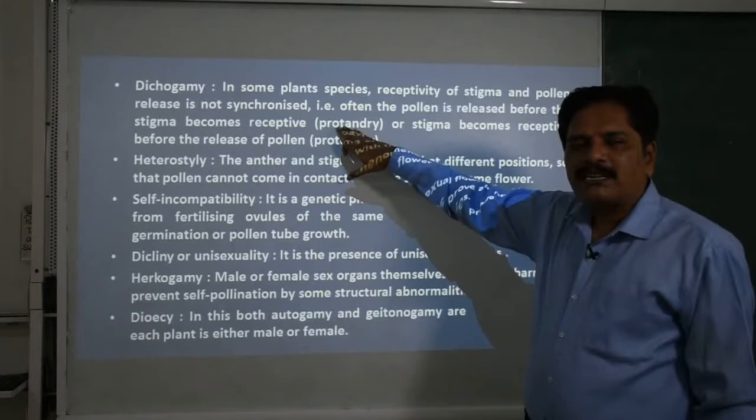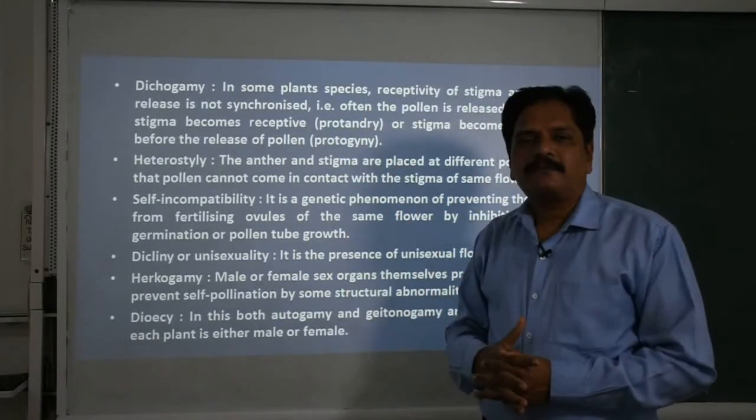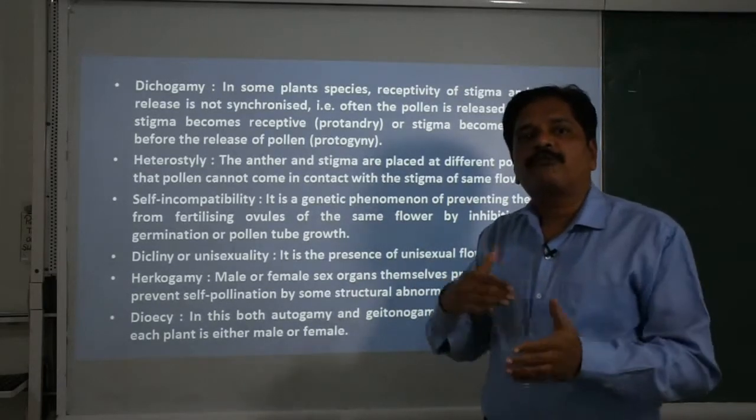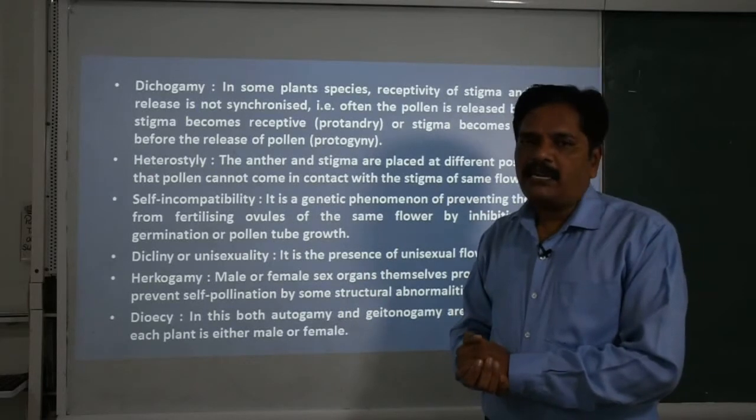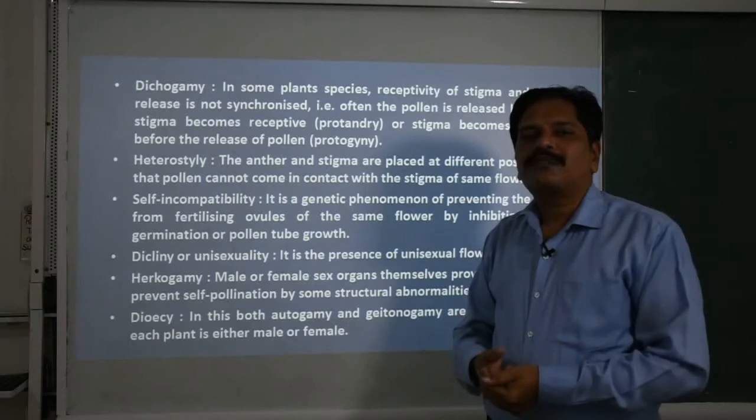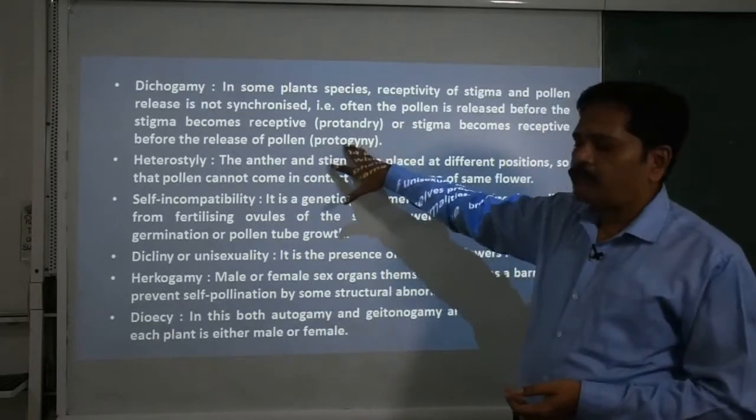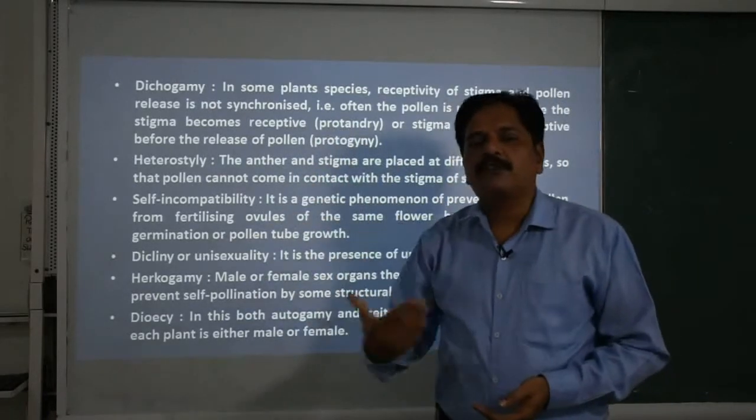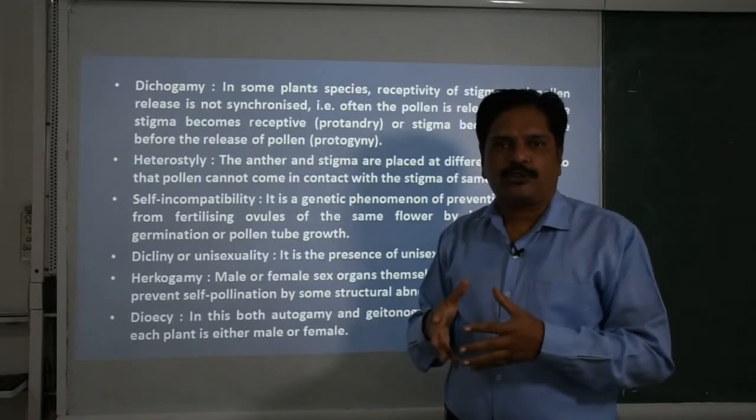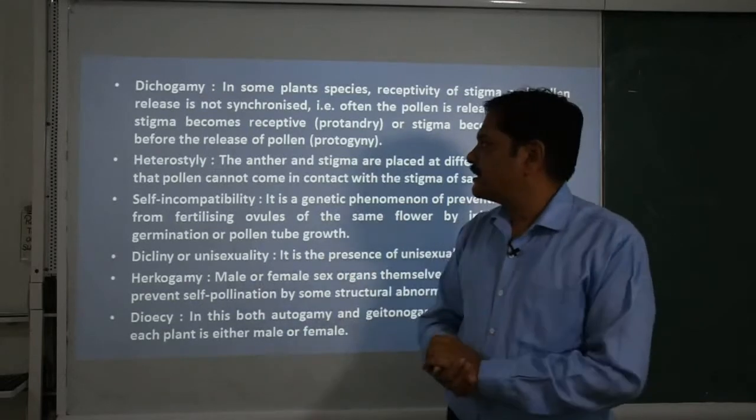What is protandry? Pro means before, and androus means the anther. The anther matures before the maturity of the gynoecium, the female reproductive part. So that's why there is no use of these pollen grains for the same flower. And the second condition is protogyny. Proto means previous or earlier. In this one, the gynoecium becomes mature before the androecium, or what we call the anther.